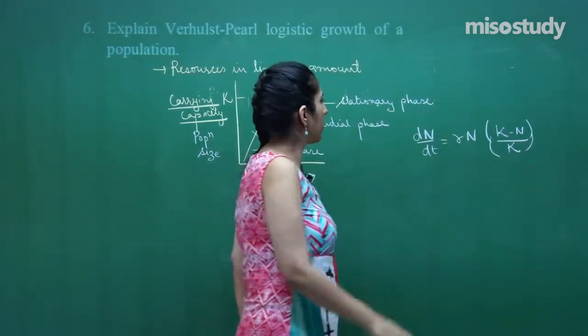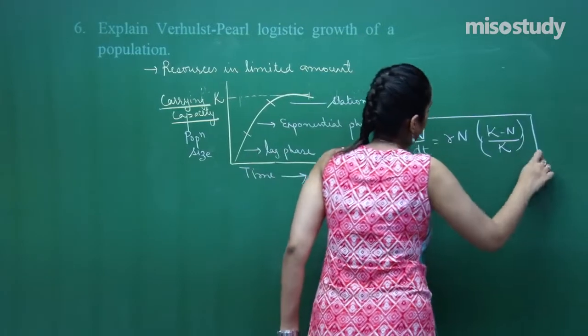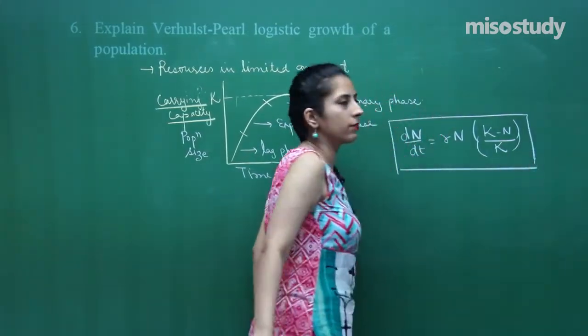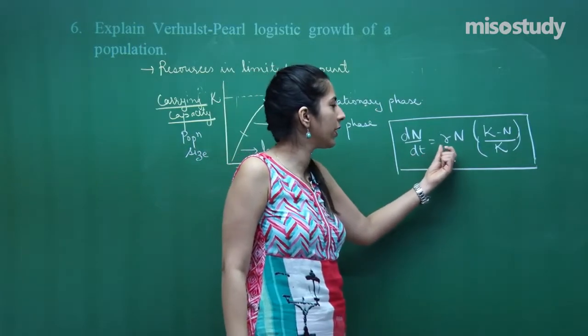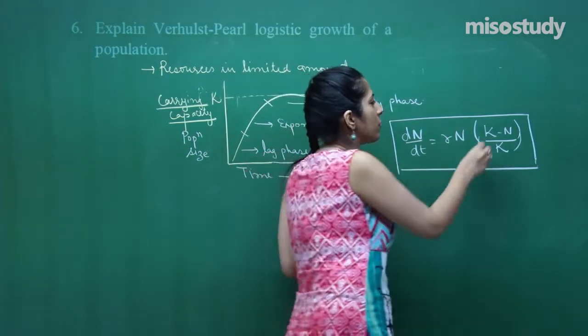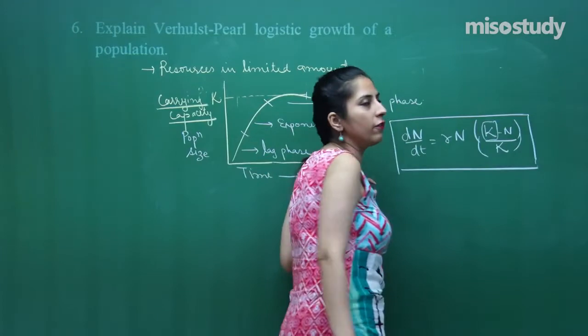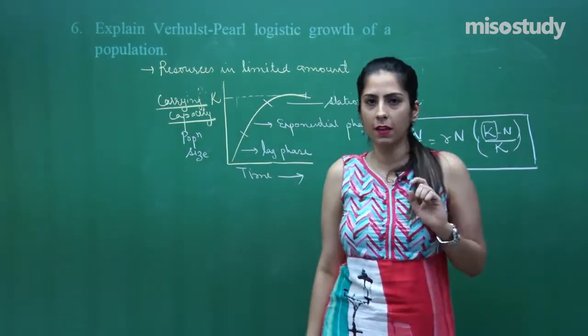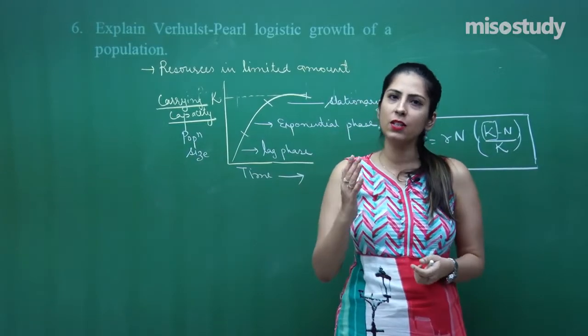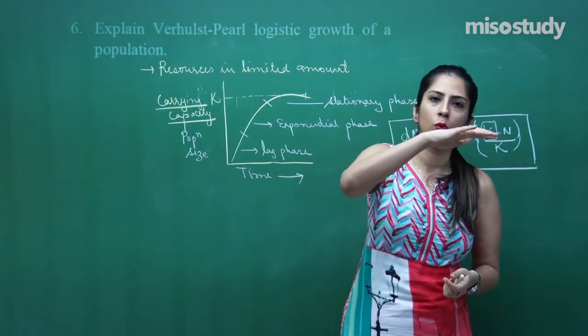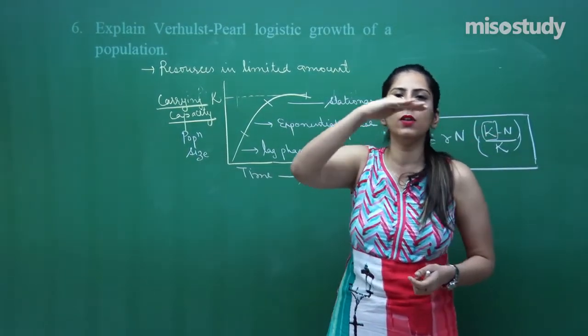Right? This is the equation for this graph. So, what is happening? This is the population growth rate, and there is a factor called environment resistance, which is called the carrying capacity. The question arises, what is a carrying capacity? Population is not able to grow beyond a particular line.